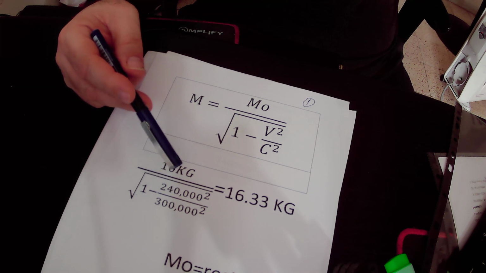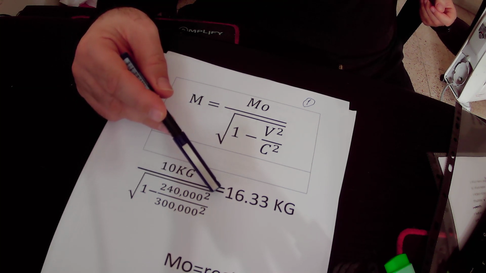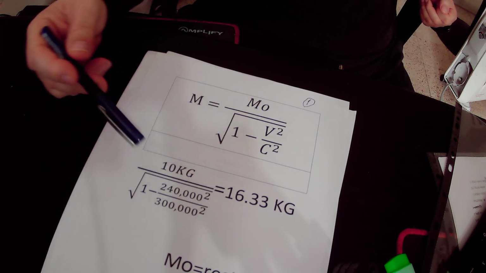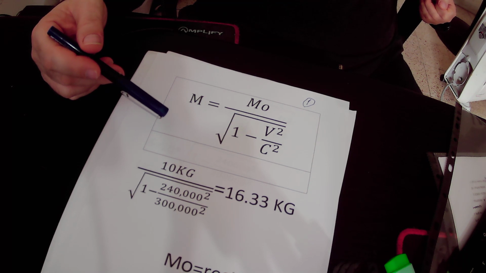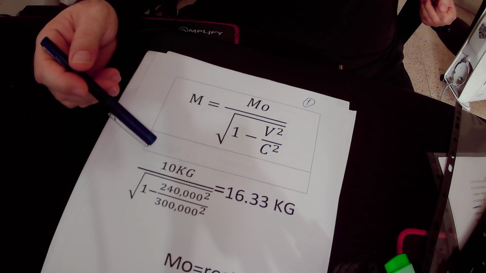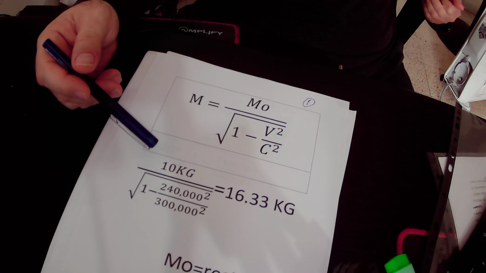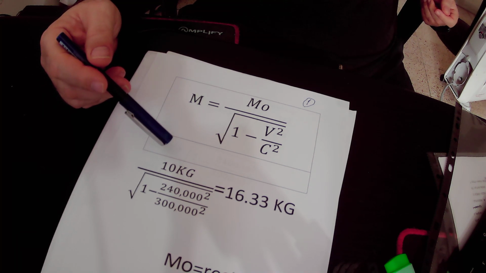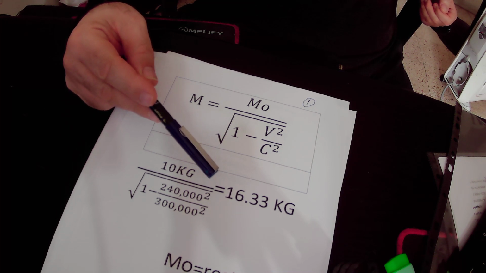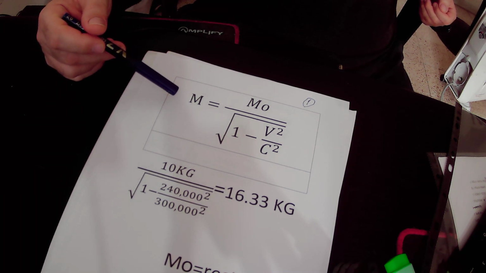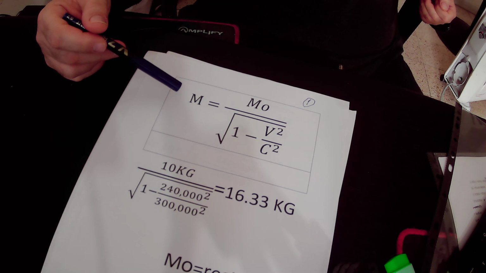We get the result of 16.33 kilograms. So the twin brother in space, when he is moving at the speed of 240,000 kilometers per second, his mass will increase to 16.33 kilograms from the 10 kilograms that it was on Earth.